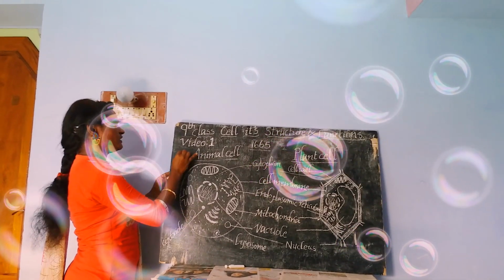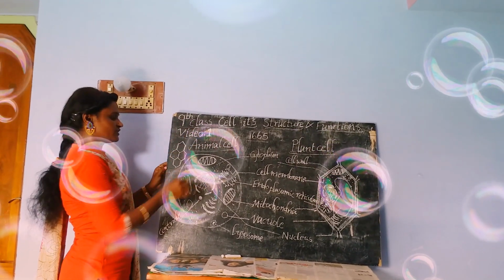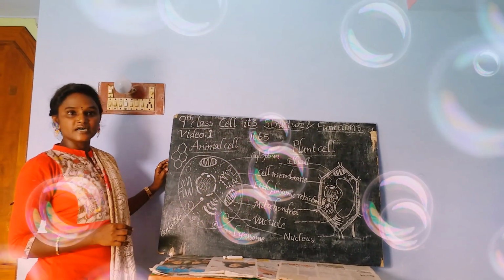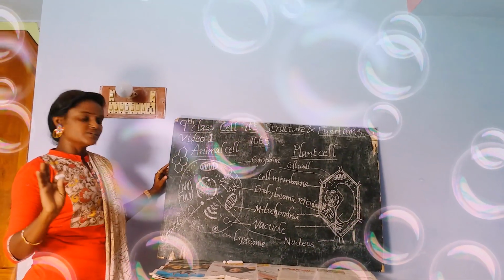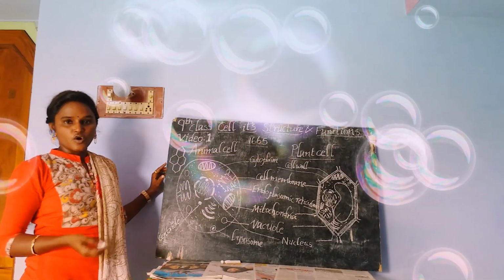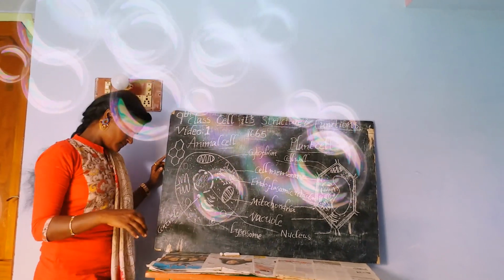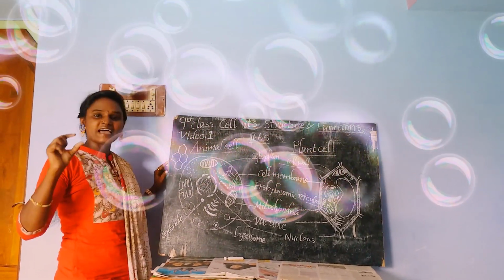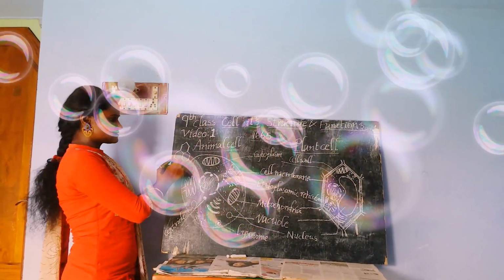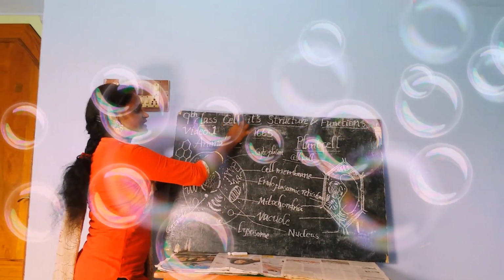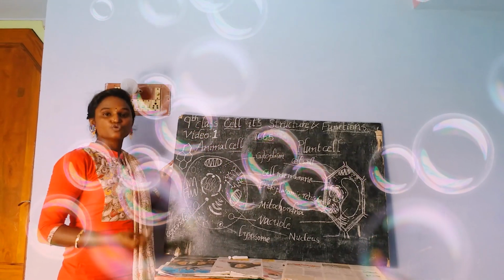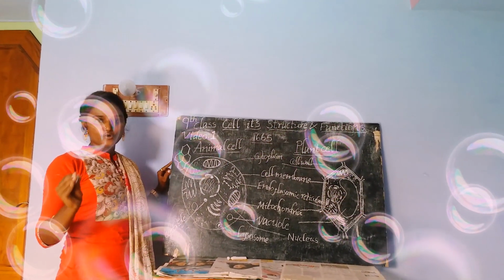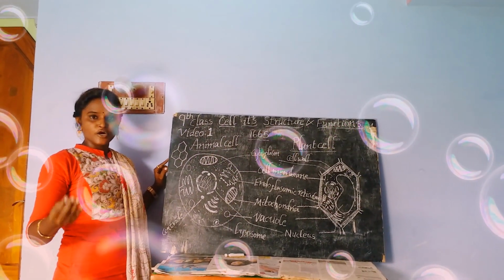These are the cells he observed for the first time in a slide of a bark. This word cell comes from the Latin language, which means a small room. Cell means a small room.